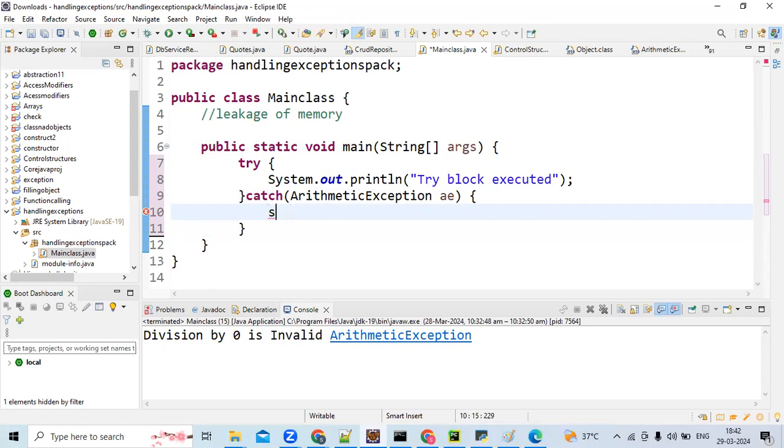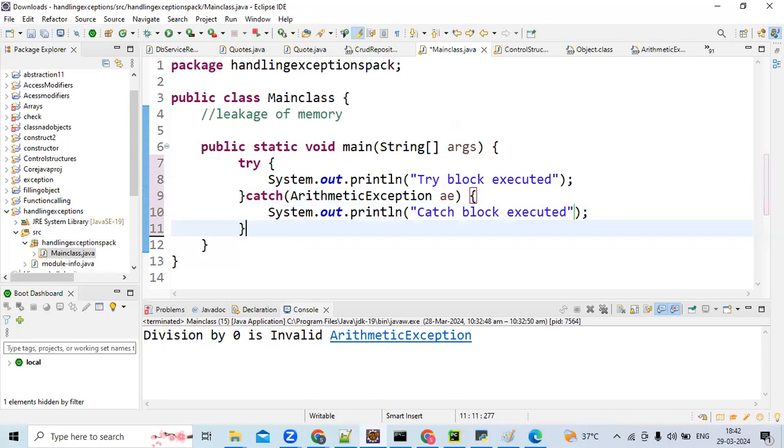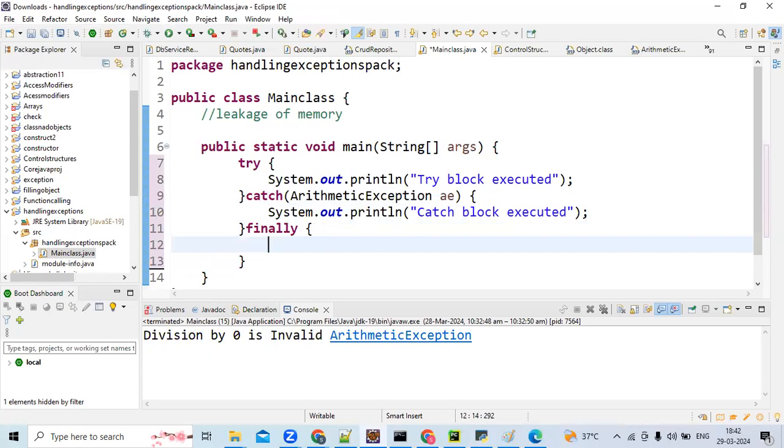See, this is simple, so far very common code. Finally means it will execute whether the exception is raised or not raised.